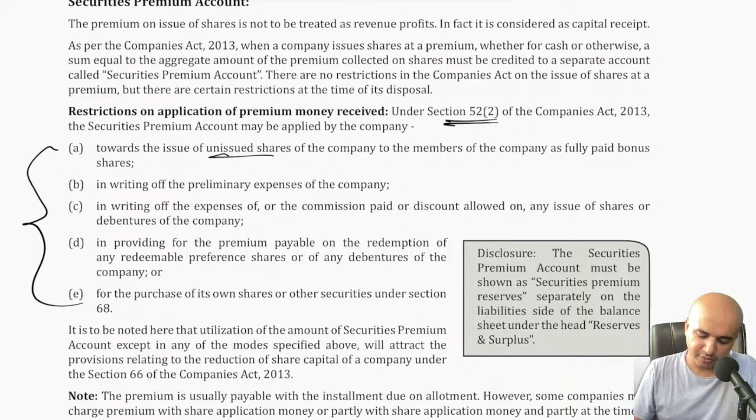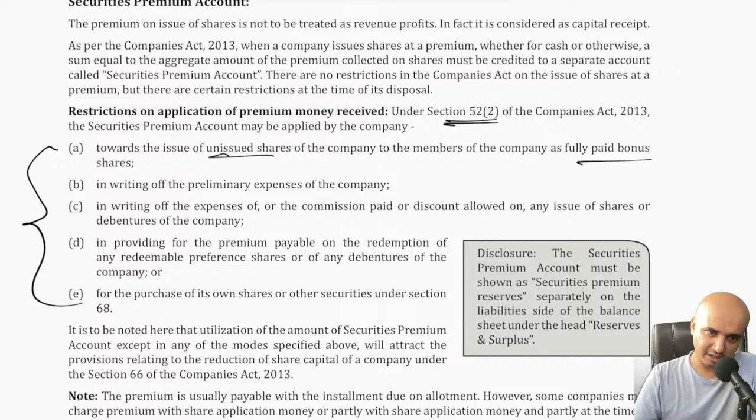Towards the issue of unissued shares of the company to the members of the company as fully paid bonus shares, meaning if at all you want to issue bonus shares to the company's shareholders, members, you can do. In case of bonus shares, as you might already be aware, there is no exchange of money or money's worth. That means the shareholders need not pay anything for getting bonus shares. Next, in writing off the preliminary expenses of the company, if at all the company has incurred any preliminary expenses, the securities premium amount can be used towards writing off of those preliminary expenses.